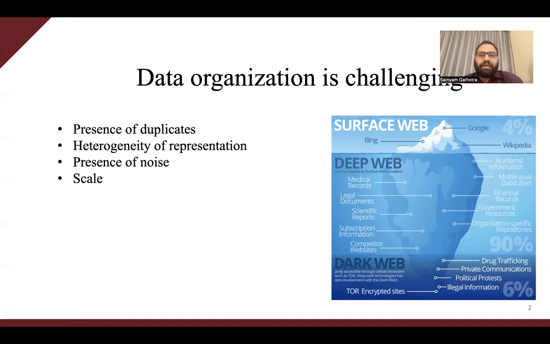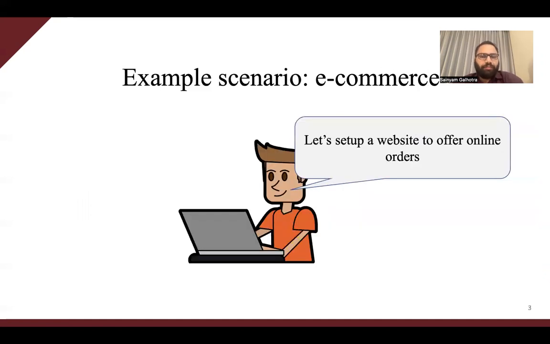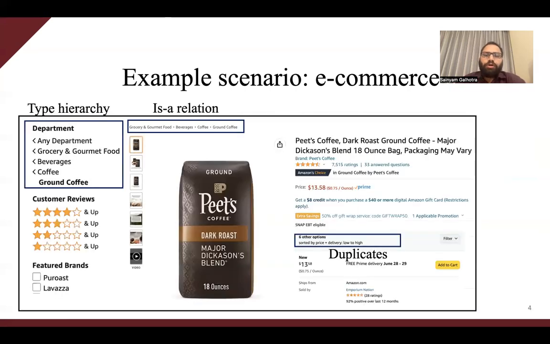Now let us look at a simple example from the e-commerce domain. This is Bob, who owns a store that sells beverages. And one day, he decides to set up an online store so that people can buy products online. Now, Bob goes on to Amazon and really likes how different products are organized. Specifically, he likes that a type hierarchy allows users to navigate through the products, and other seller information combines all duplicates into a single location.